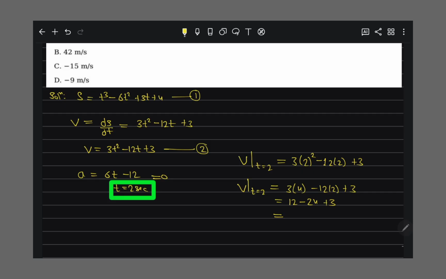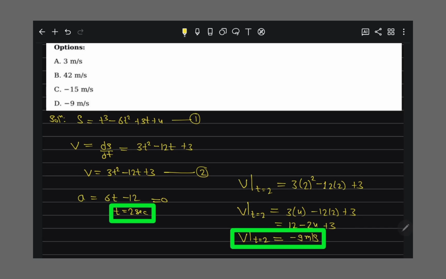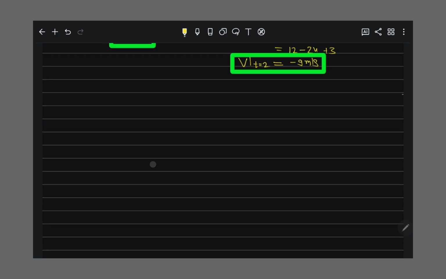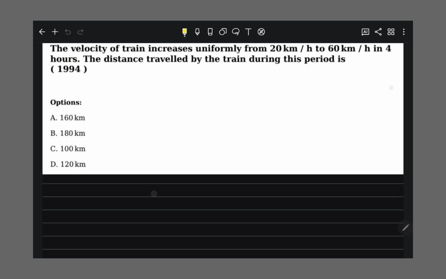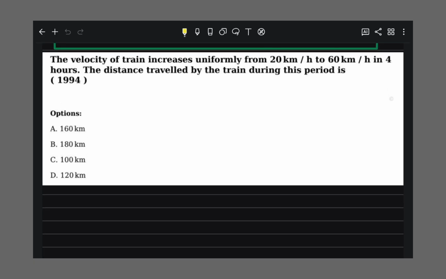So 12 plus 3 is 15, and 15 minus 24 means minus 9 meter per second. So here velocity is minus 9 meter per second. Which option is correct? Option D is correct.